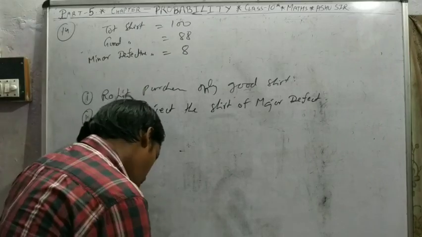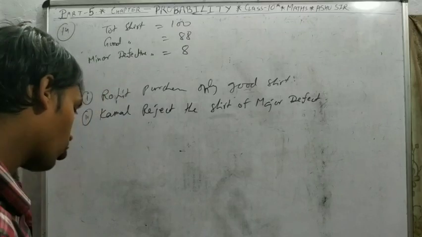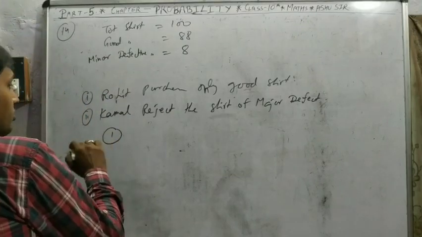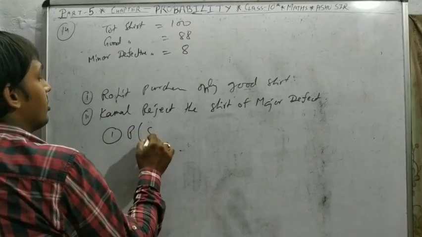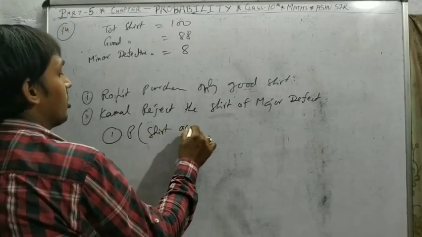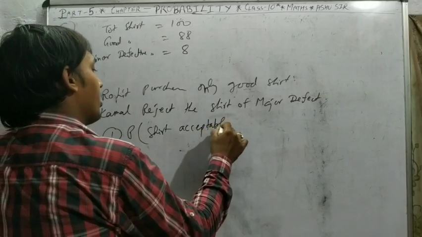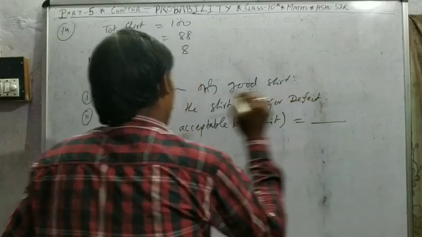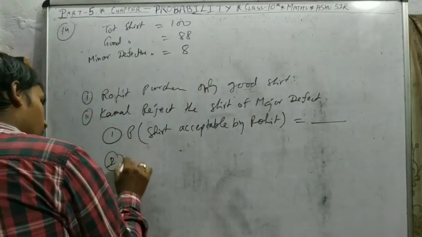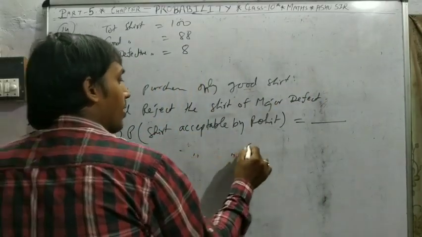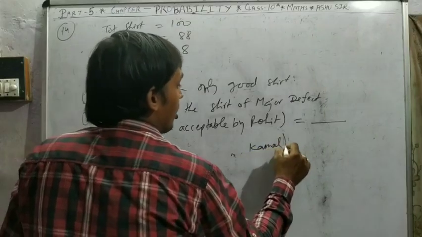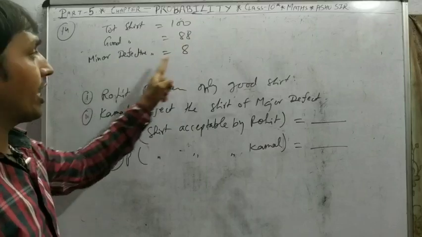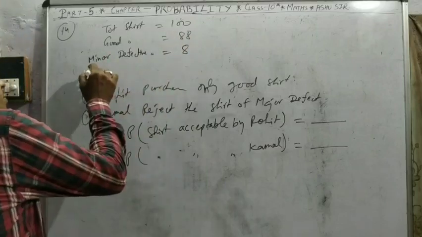So what is the probability of the acceptable of Rohit and Kamal? So first question, probability of salt acceptable by Rohit. Second, probability of salt acceptable by Kamal. If 88 good salt, 8 minor defective salt, so the major